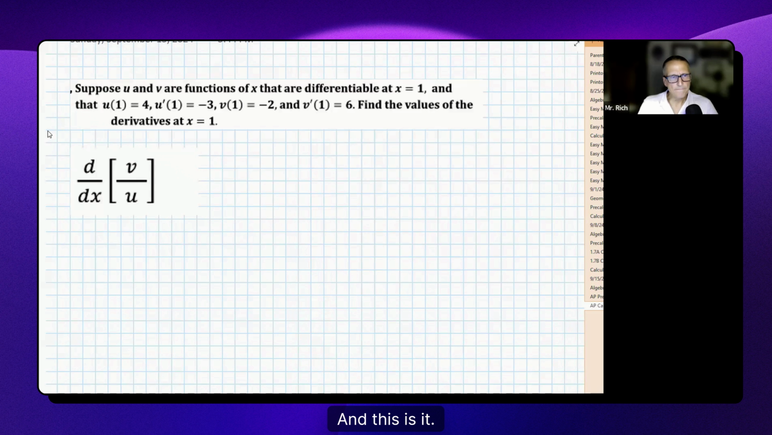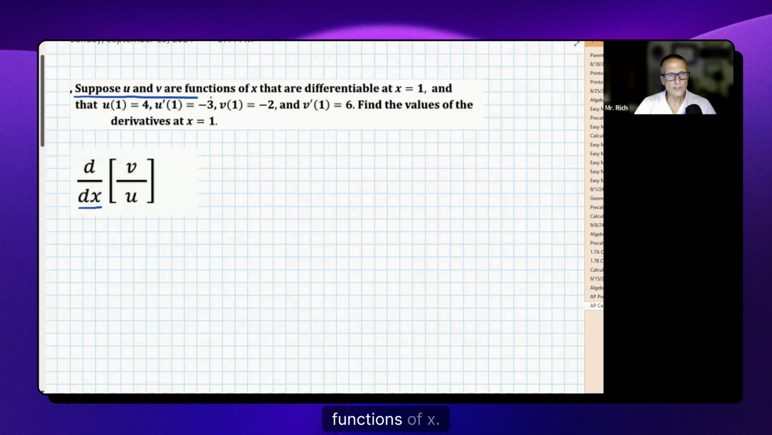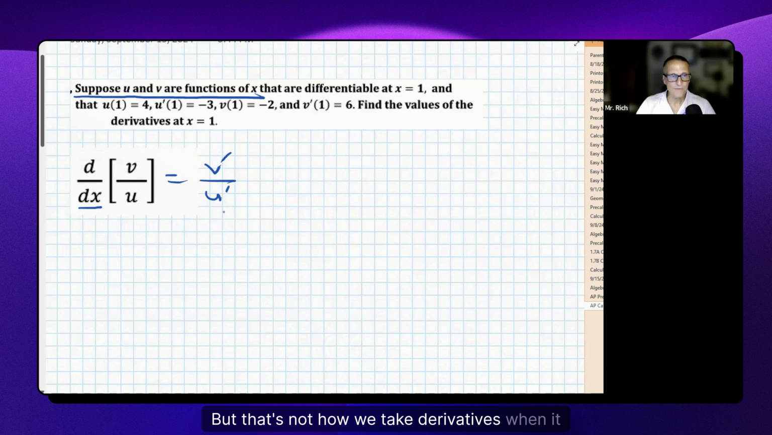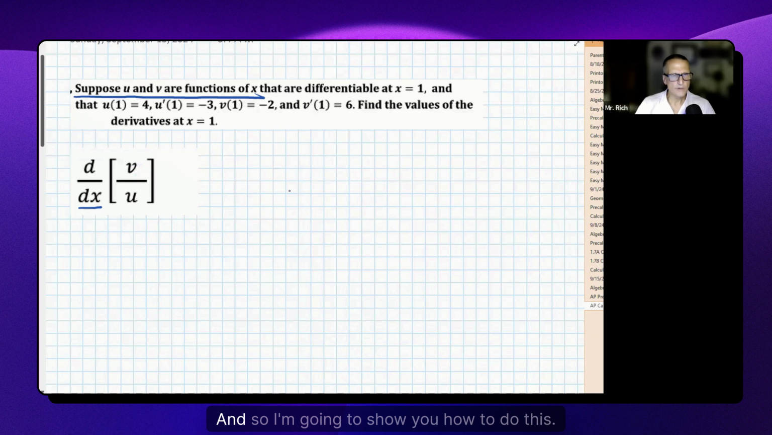And this is it. It's asking you to take the derivative, right? d/dx means to take the derivative of the thing inside the parentheses or the brackets. And they're telling you up here that u and v are functions of x. So these are not constants. These are representing functions. That means then that if I'm dividing two functions, v and u, and I'm taking the derivative of their quotient, of their division, that's not how we take derivatives when it comes to quotients of functions of x. So can't do that. We have to use the quotient rule. And so I'm going to show you how to do this.